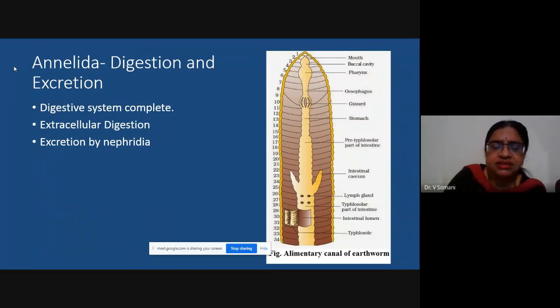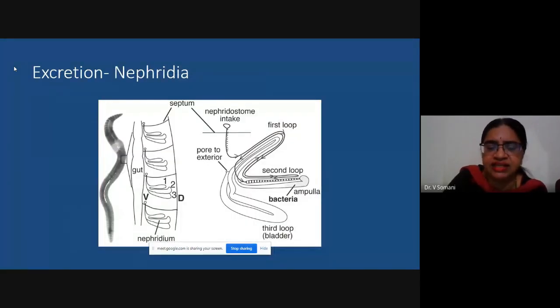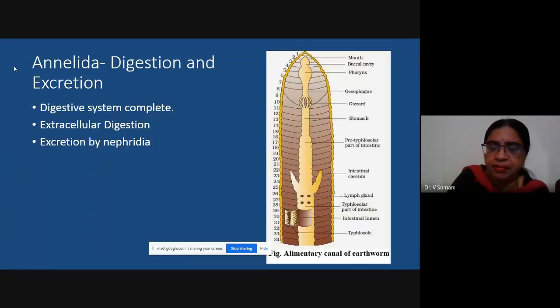Whatever are the excretory products of this digestive system are excreted out by specialized structures known as nephridia. Now these nephridia you can see in this diagram. Remember, in each and every segment, these small chambers of the body are separated due to the presence of septum, the fiber-like tissue known as septum, and on each septum there will be a large number of nephridia present.